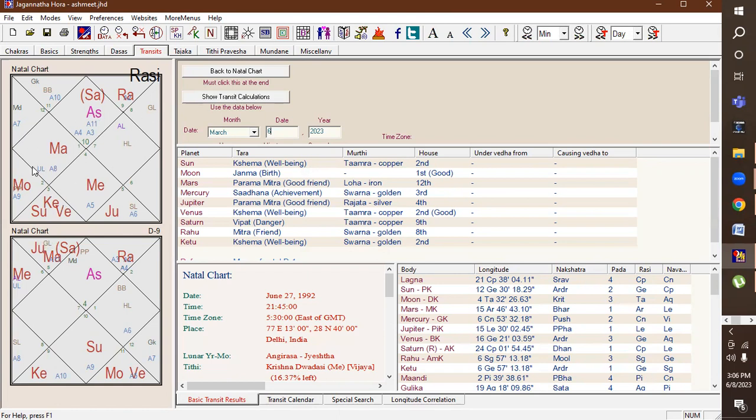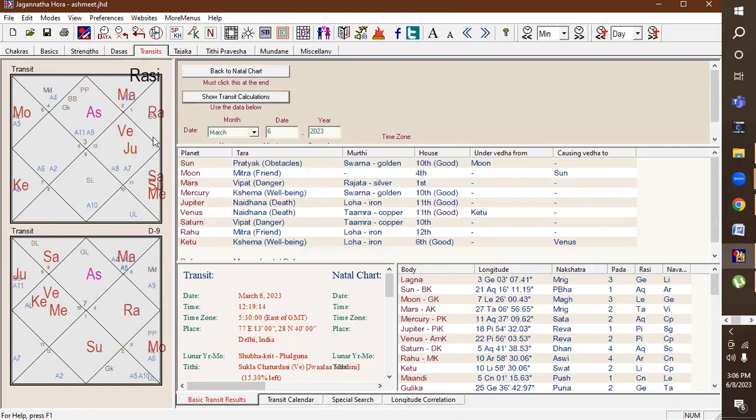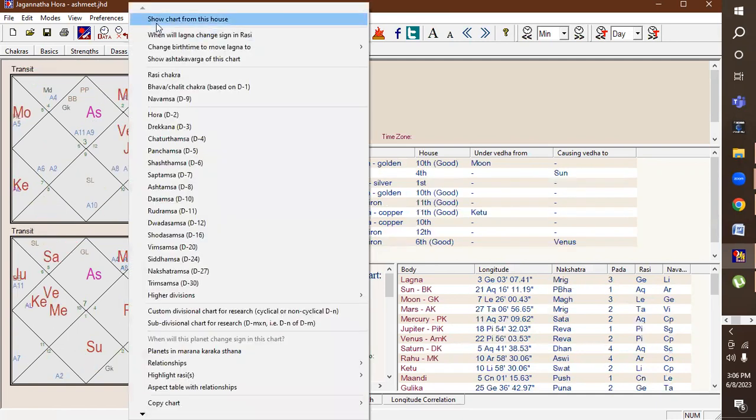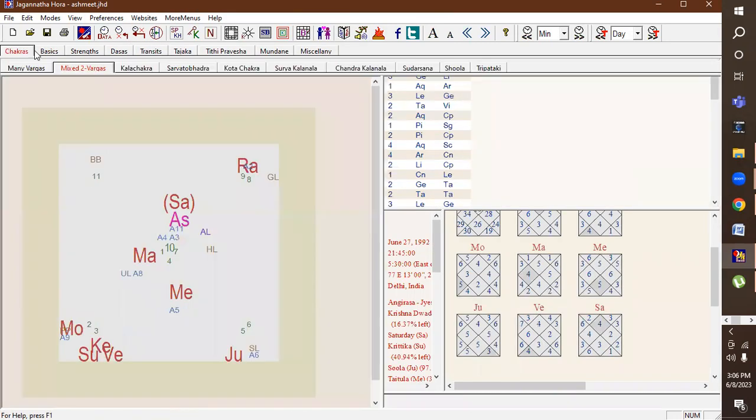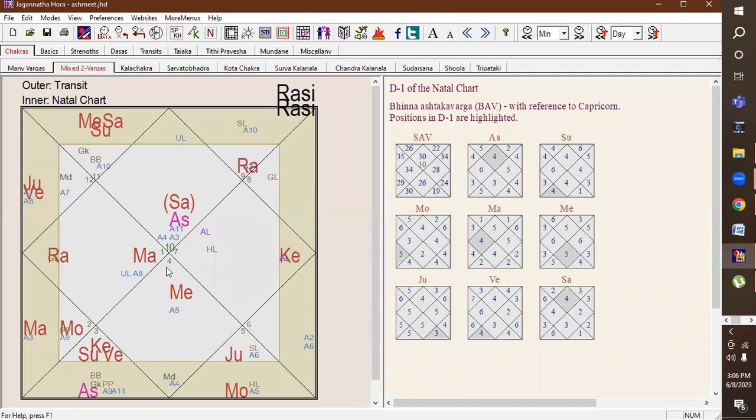So what we have found, first let us go to the 6th of March, this duration of March. So the 6th of March we are selecting. You see, on 6th of March, Jupiter was in the sign Pisces.